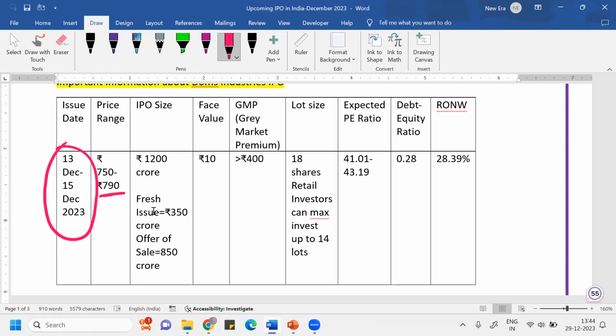So normally whenever an IPO happens, it is always done in the book building method, where the IPO size is around 1200 crore, where out of this 1200 crore, 350 crore would be the fresh issue. Out of this 1200 crore, 350 crore rupees of shares they are freshly diluting in the market, while the 850 crore is basically an offer for sale. Offer for sale means the existing promoters might sell some form of their ownership and come out of the whole process.